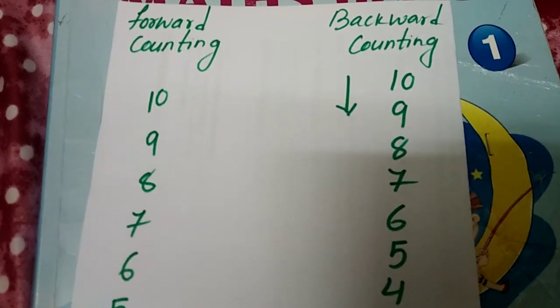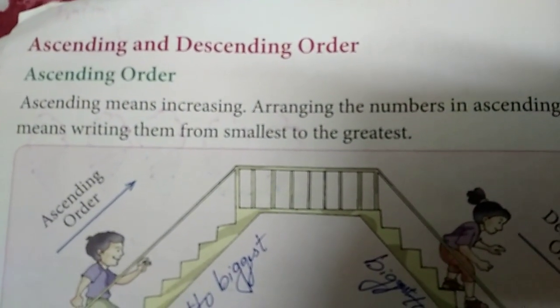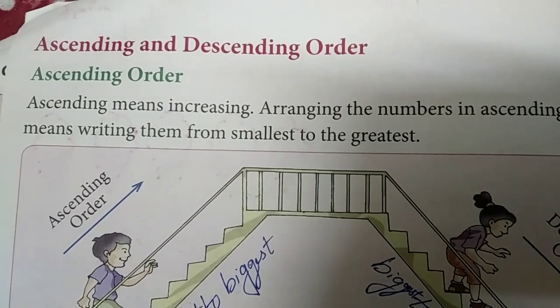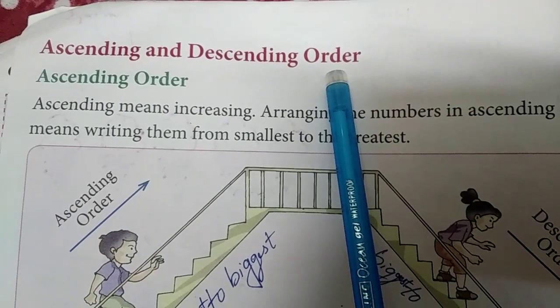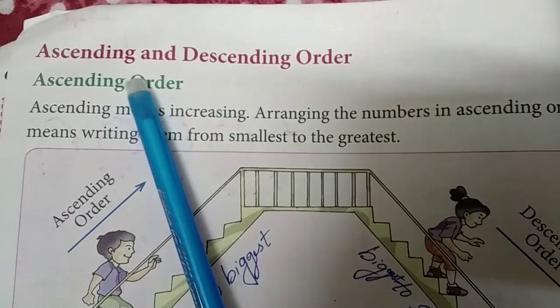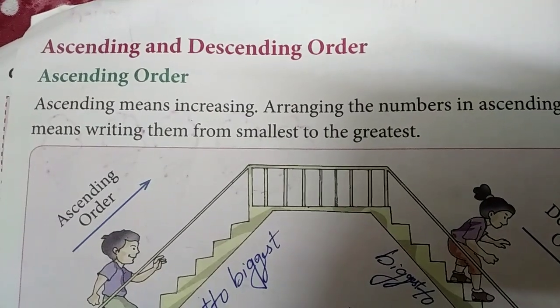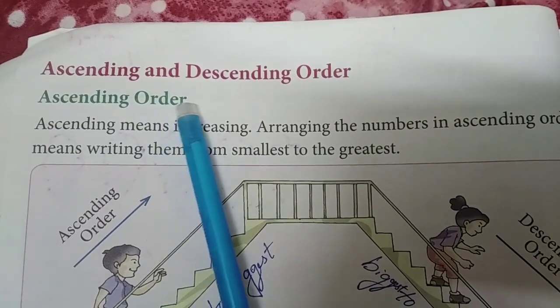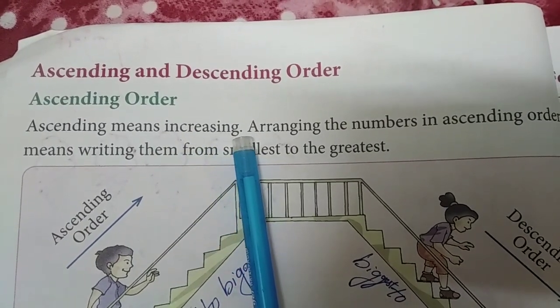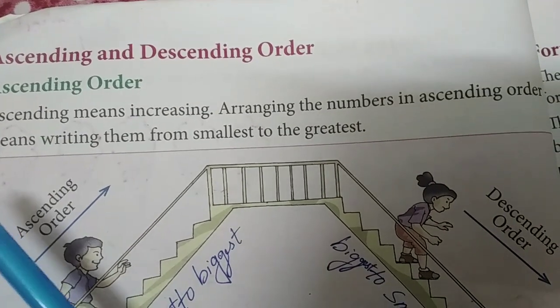Now moving to your textbook. Now children, in your textbook you can see here ascending and descending order. Do you know the meaning of ascending? Don't worry if you don't know the meaning of ascending. But remember that ascending means increasing. Increasing means what? Yes, that means smallest to the greatest.